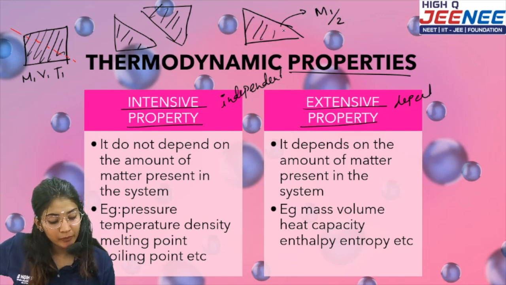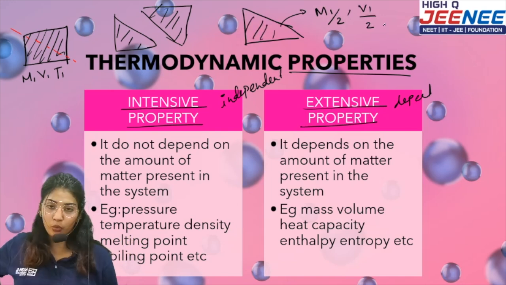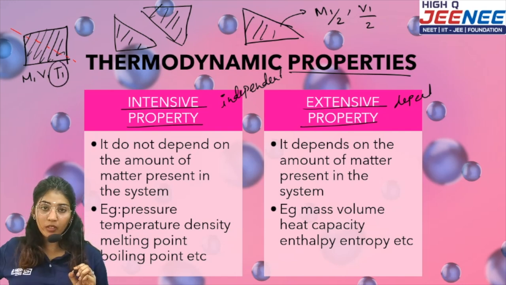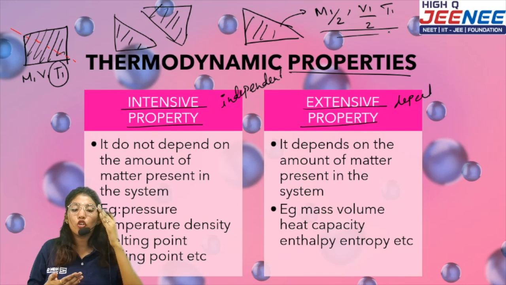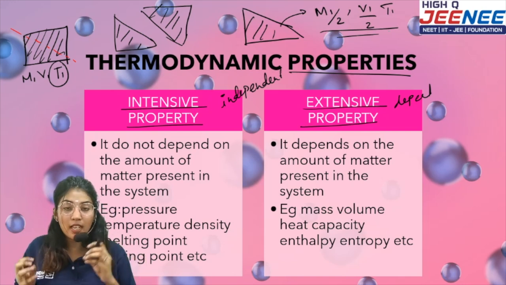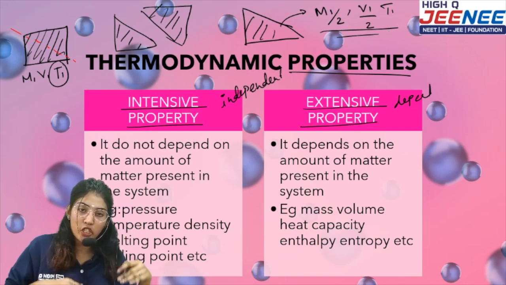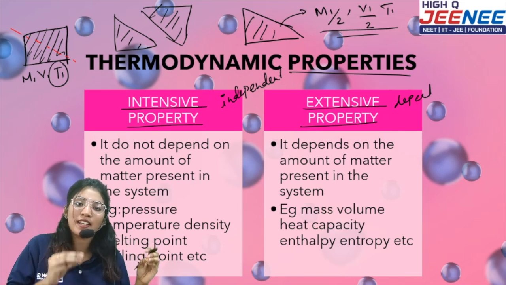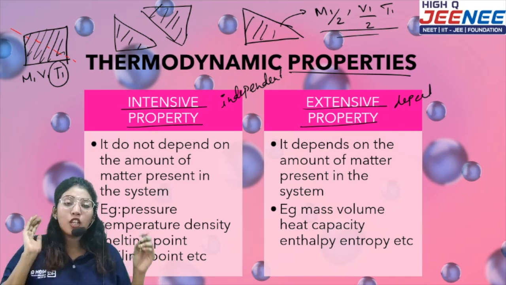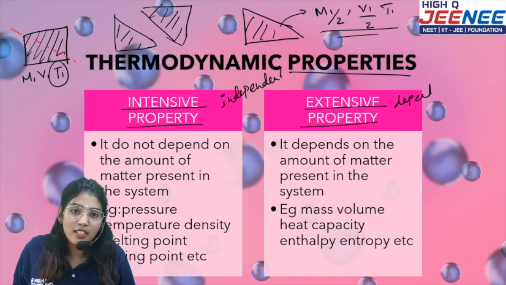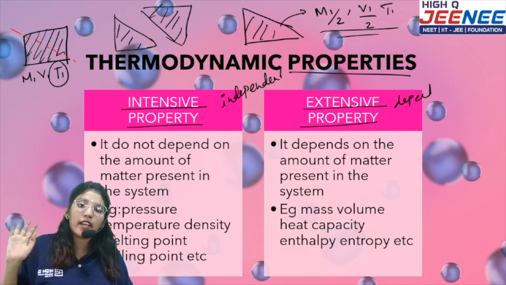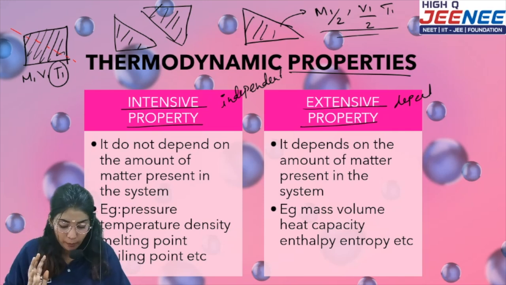The volume will be v1/2. Will the temperature be T1/2? No, the temperature will be T1. Correct? So what happens now is that when I divide a matter, some properties change and some properties remain as they are. Correct? So the properties which remain as they are are called intensive properties, and those which tend to change are called extensive properties.